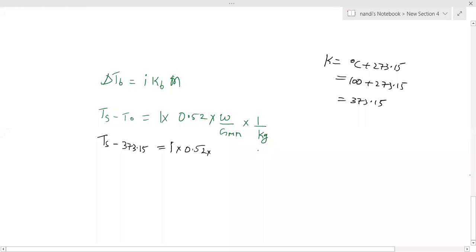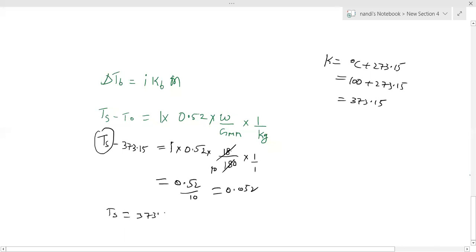Now here equals i 1 into 0.52. The weight of glucose given is 18, the molecular weight is 180, into 1 by 1 kg. So we calculate Tb only. First multiply all these things; this is 10 times. So you get 0.52 by 10, which we can write as 0.052. So Tb equals 373.15 plus 0.052. So this is the boiling point of the solution.